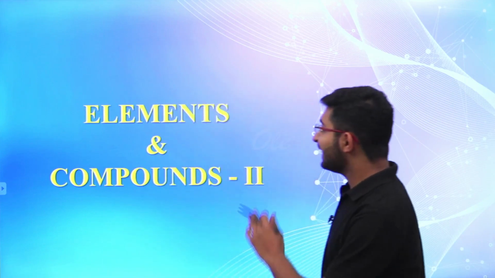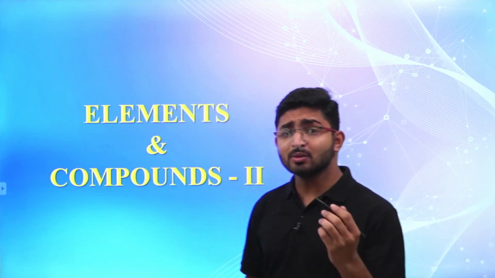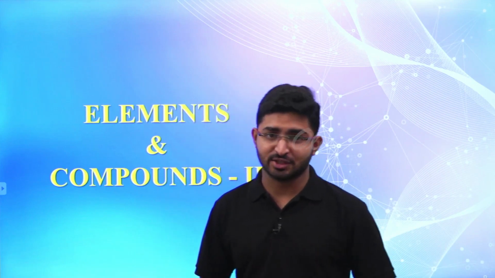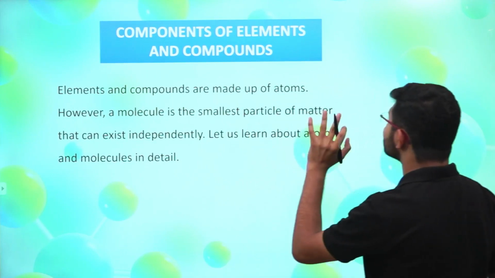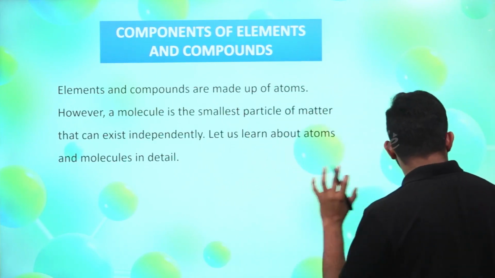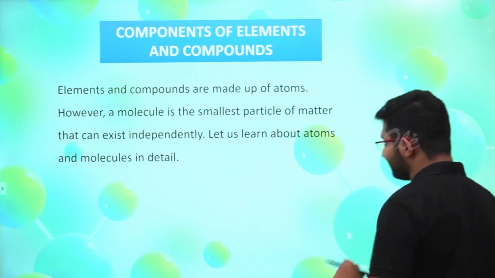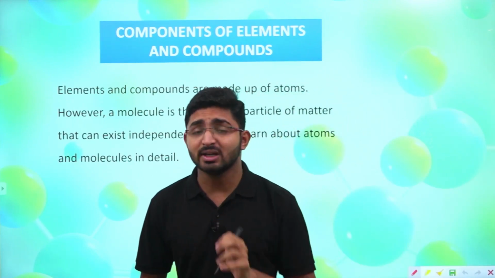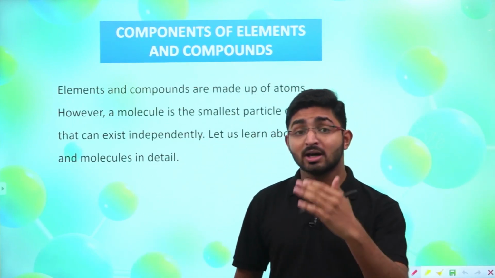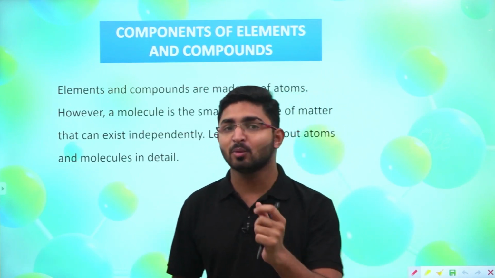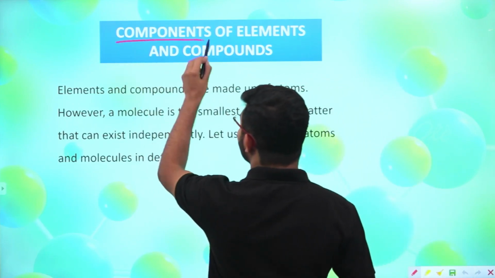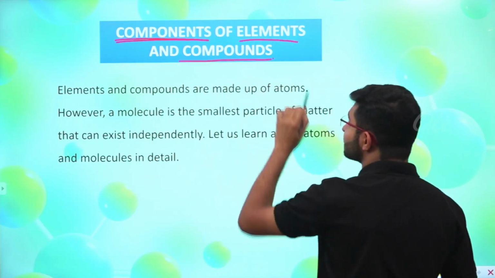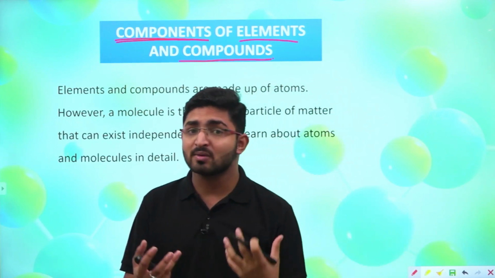In today's session we are going to continue our chapter, Elements and Compounds, and today we are going to start with part 2 of this session. We are going to study what the components of elements and compounds are. We have studied that elements can't be broken down into simpler substances, and compounds are made up of two or more elements, right? Today we will study from which components the elements and compounds are made up of.